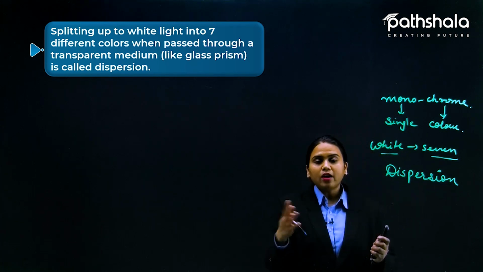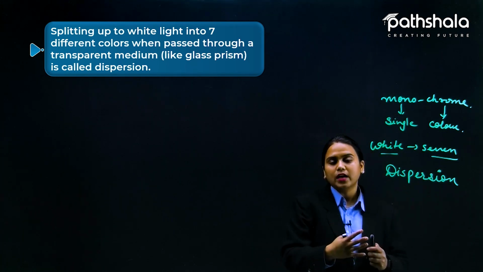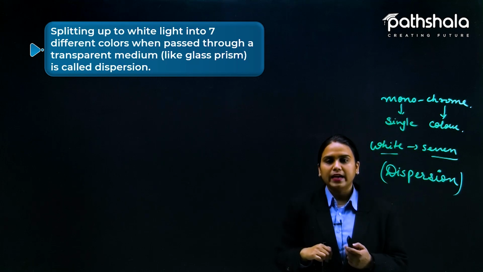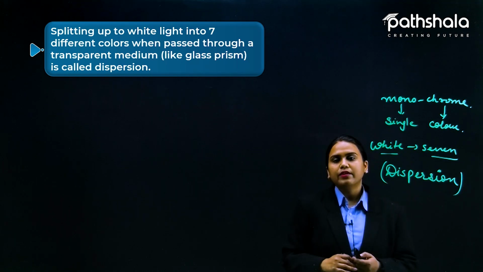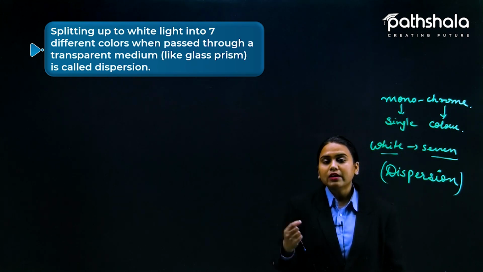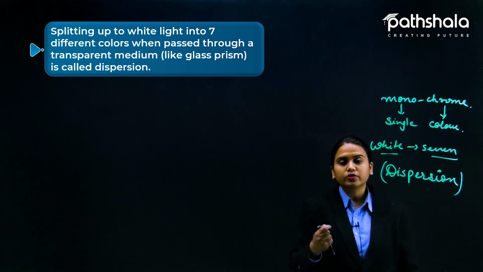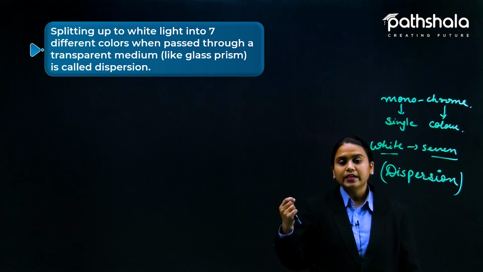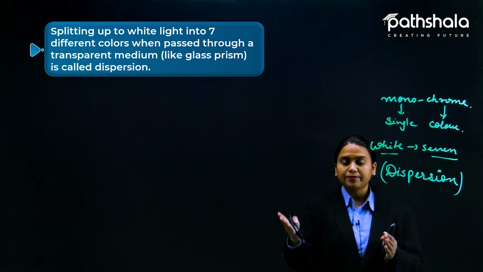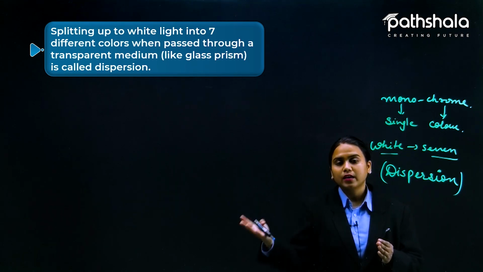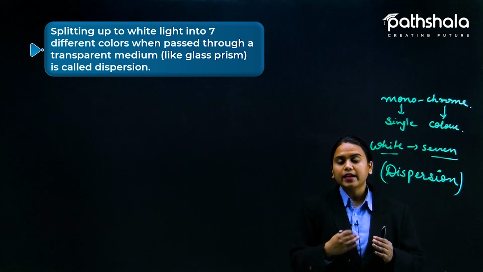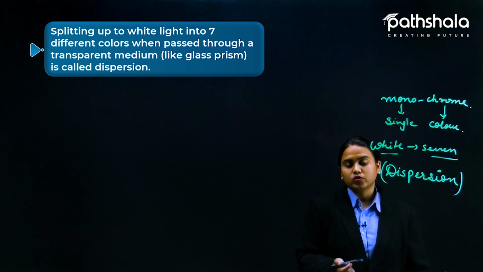Splitting up of white light into 7 different colors when we pass it through a transparent medium, that is a glass prism, is the definition. Even with any transparent medium like a glass ruler, you can pass sunlight through it and imprint the image on a white screen, and you will observe the 7 constituent colors.